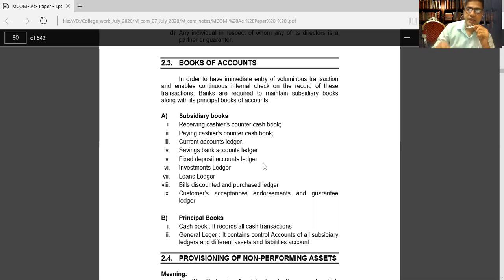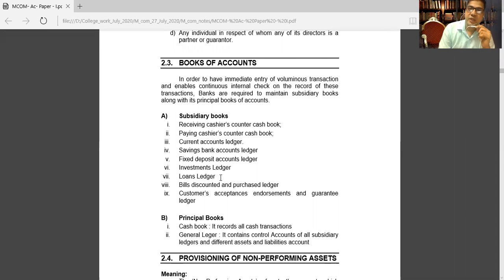For example, they can buy securities, shares, debentures, bonds. Maximum all banking sector companies are doing the investment and earning money for the development of their bank. Now the loan ledger, they will separately prepare.